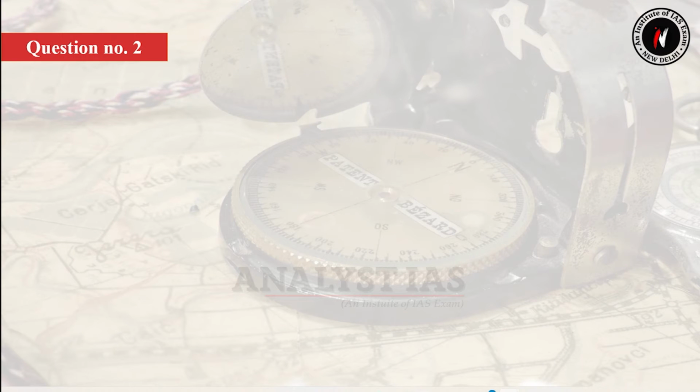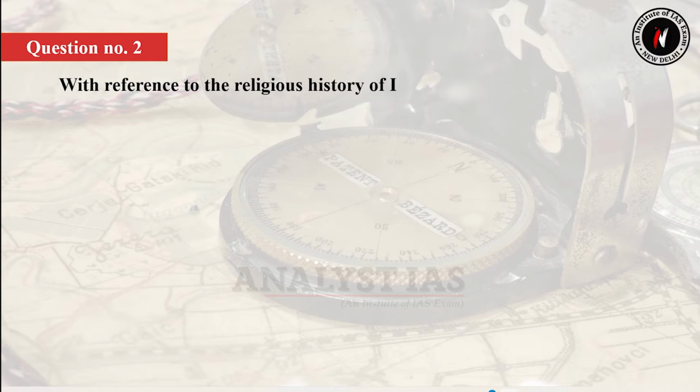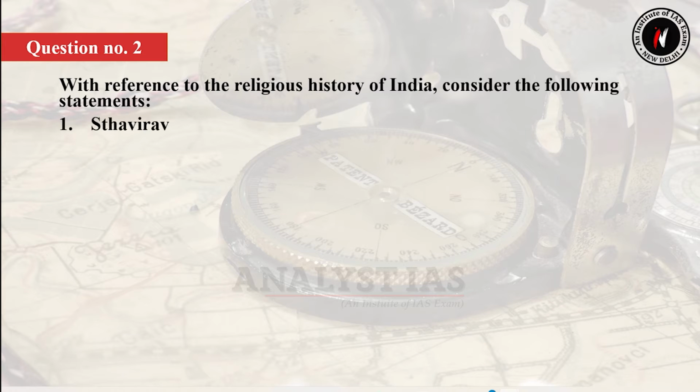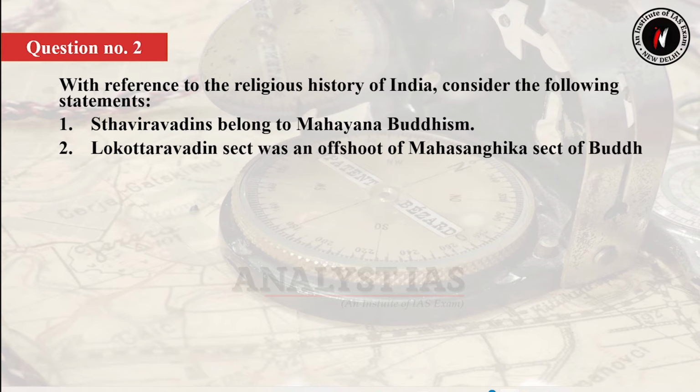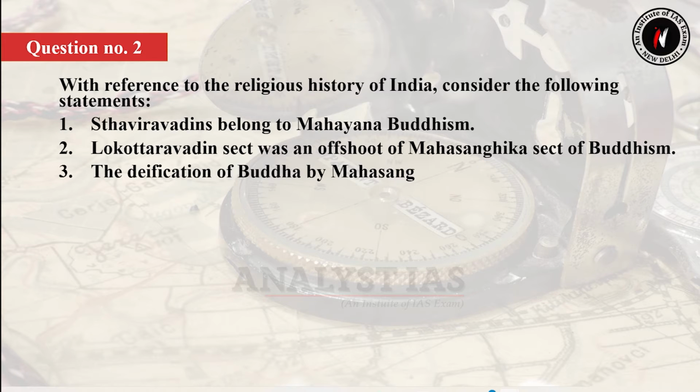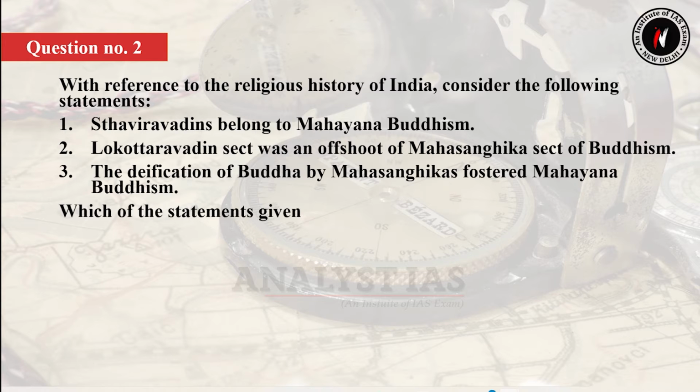So question number 2 is, with reference to the religious history of India, consider the following statements. Statement number 1. Sthavirvadins belongs to Mahayana Buddhism. Statement number 2. Lokottarvadin sect was an offshoot of Mahasangika sect of Buddhism. Statement number 3. The deification of Buddha by Mahasangikas fostered Mahayana Buddhism. Which of these statements given above are correct?